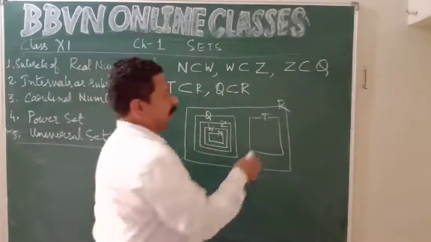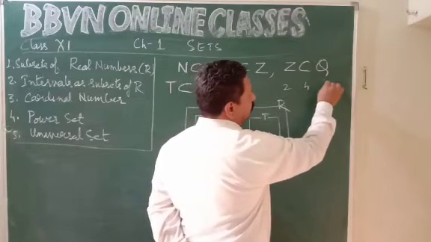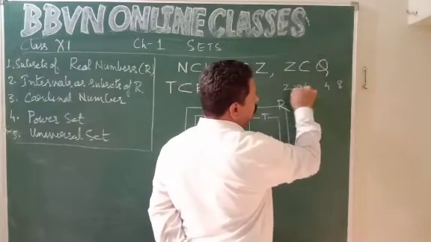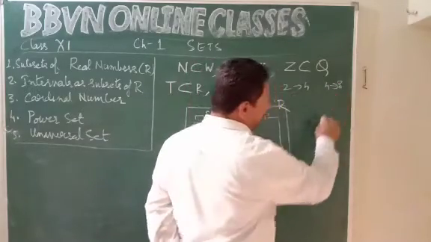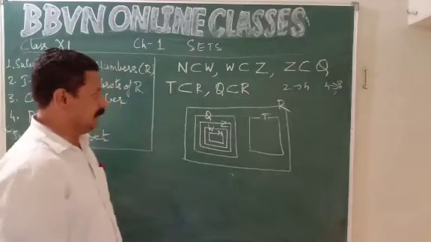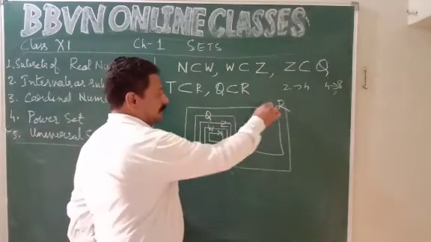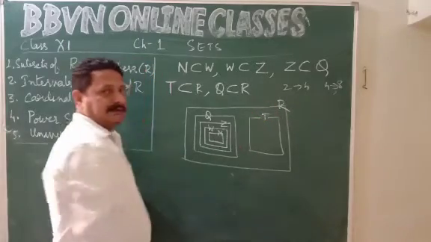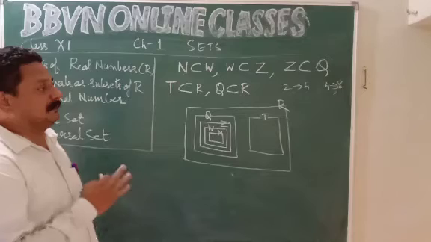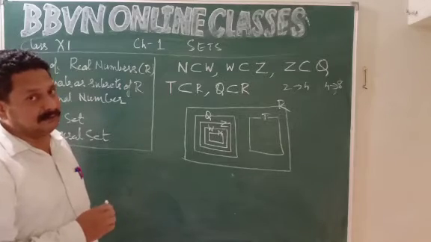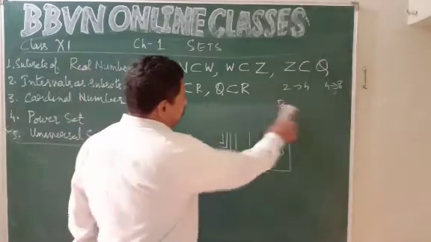Like for example when you say 2 is a factor of 4, and 4 is a factor of 8, so 2 is also a factor of 8. Understood? So in the same way, if N is a subset of W and W is a subset of R, then N is also a subset of R. So individually, every other set is a subset of capital R, that is the set of real numbers. Okay? Now, coming to the second point.